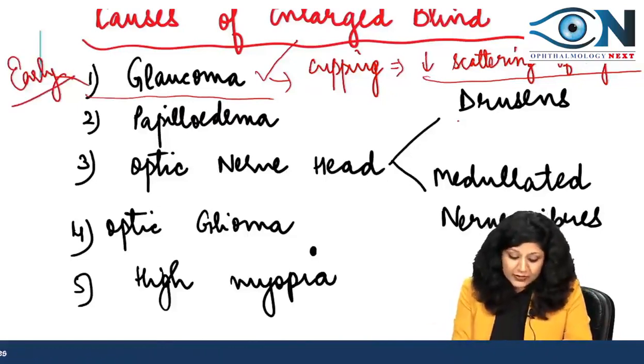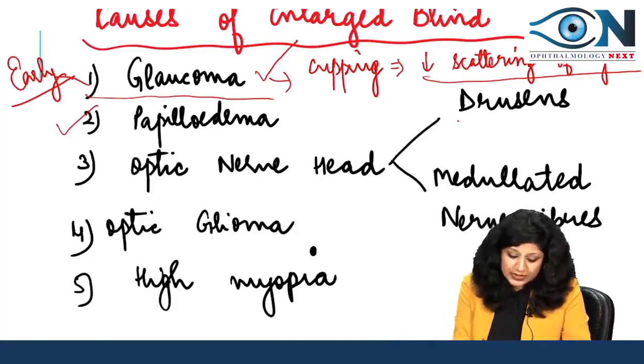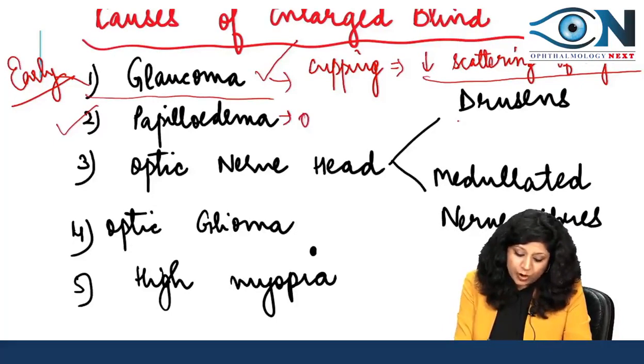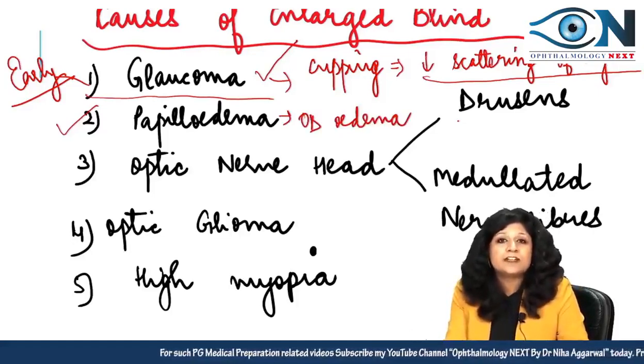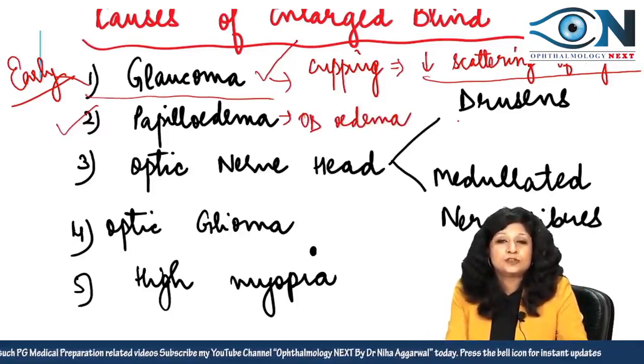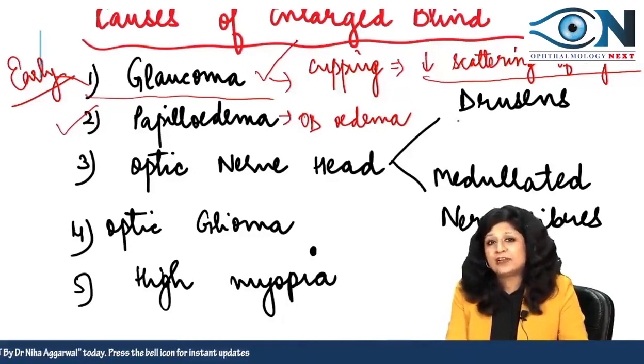Okay. Now, if we come to the other option, papilledema. Papilledema, we all know, is a known cause of optic disc edema, and therefore it leads to the enlarged blind spot due to the large amount of optic disc edema. And we know that the optic disc edema that we get in papilledema is about 7 to 8 times more than in optic neuritis. So, very specifically this will be a cause of enlarged blind spot.